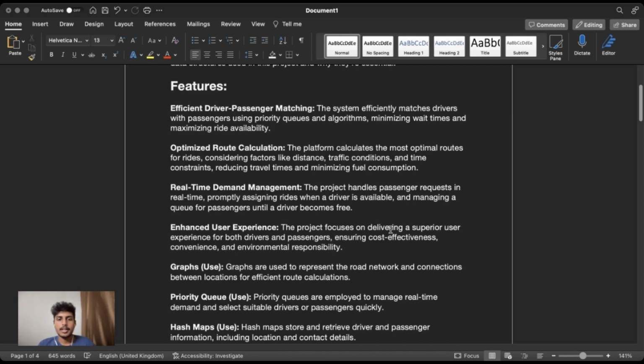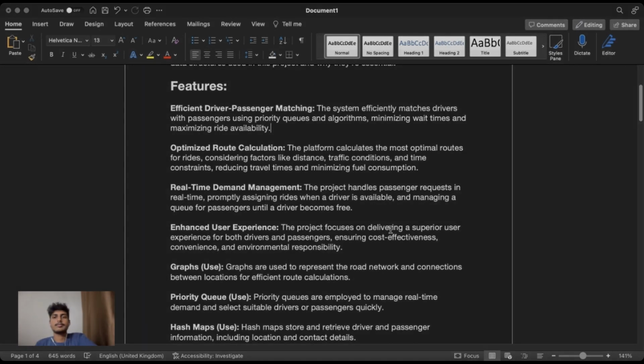It's a project I've been working on called RIDE. It is a ride-sharing platform designed to revolutionize the way we travel and connect with others. It is more than just an app. It is a smart system that efficiently matches drivers with passengers, optimizes routes, and ensures a seamless transaction for me. So, before we start into our technical details, let me give you a glimpse of what RIDE offers.